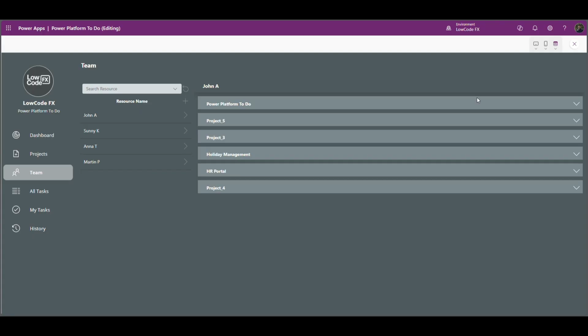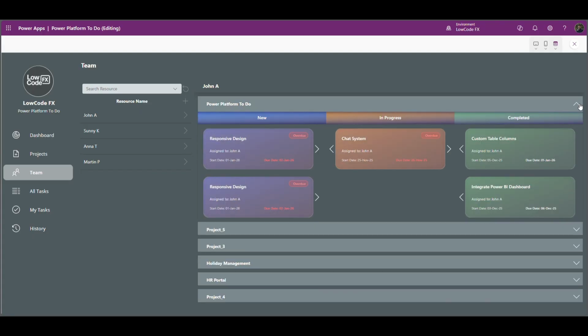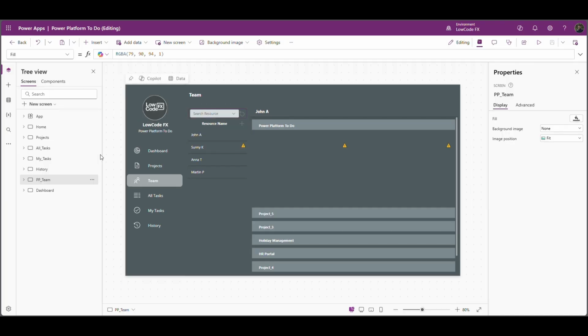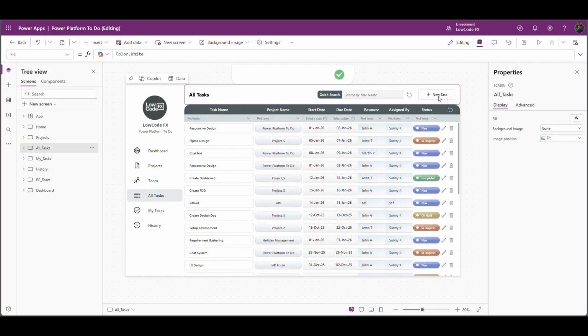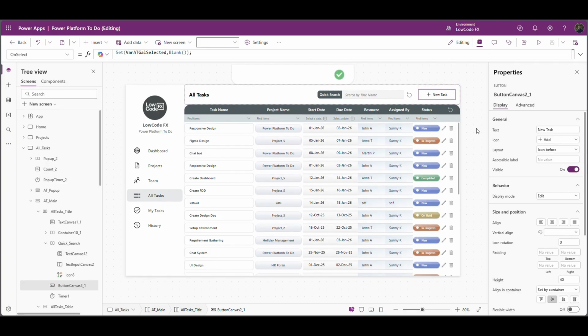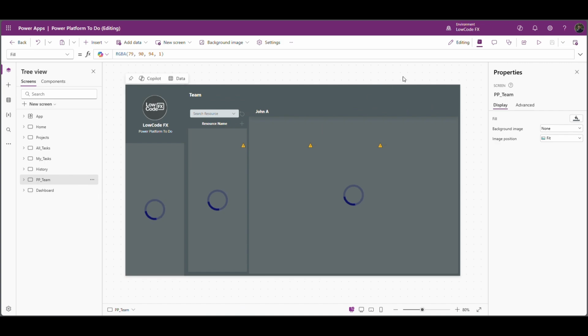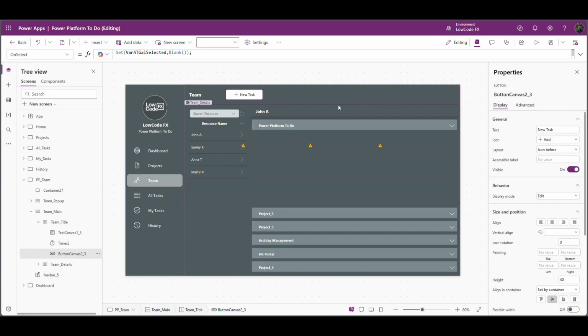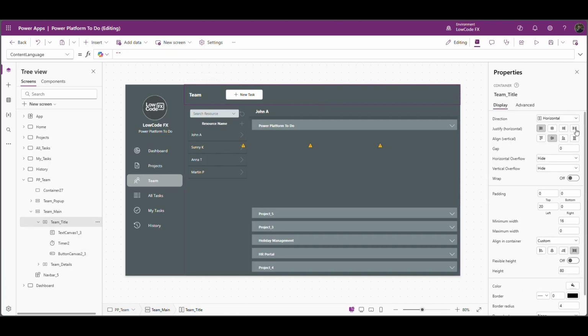Let's check what is missing here. From here as well we should be able to add a new task. So let's get that added. Let me grab it from another screen. This one, Control C, Control V. Let me use this one. Padding right 20.